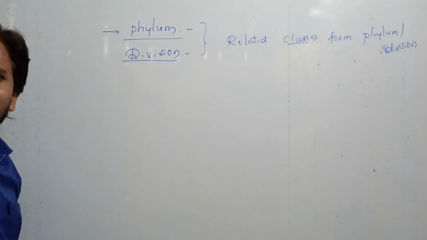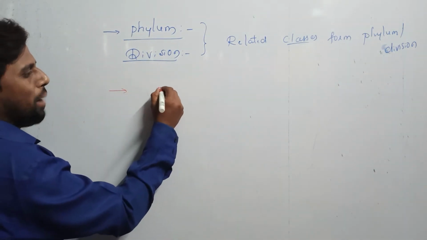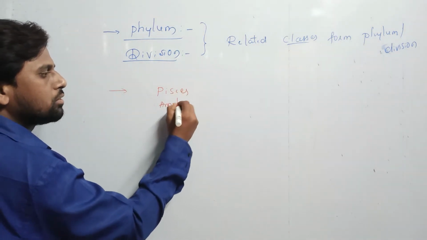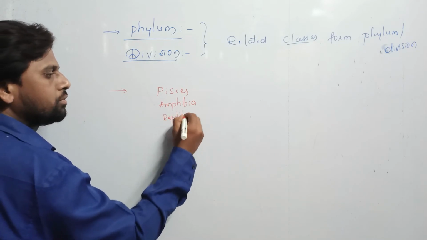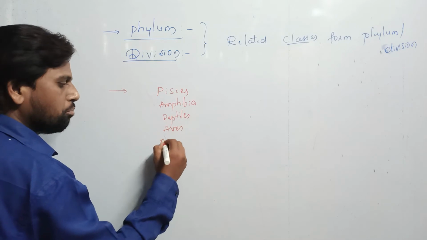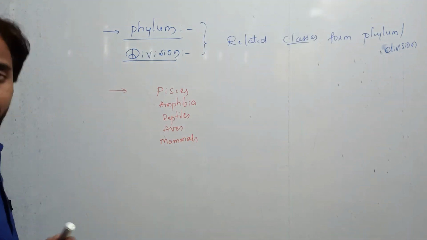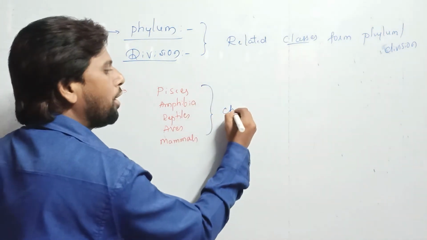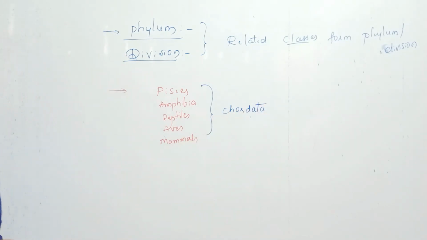So related classes like what, students, here? Pisces, Amphibia, Reptiles, Aves, Mammals. These all are going to be included under the same phylum, that is called as what? Chordata. Chordata is the phylum.